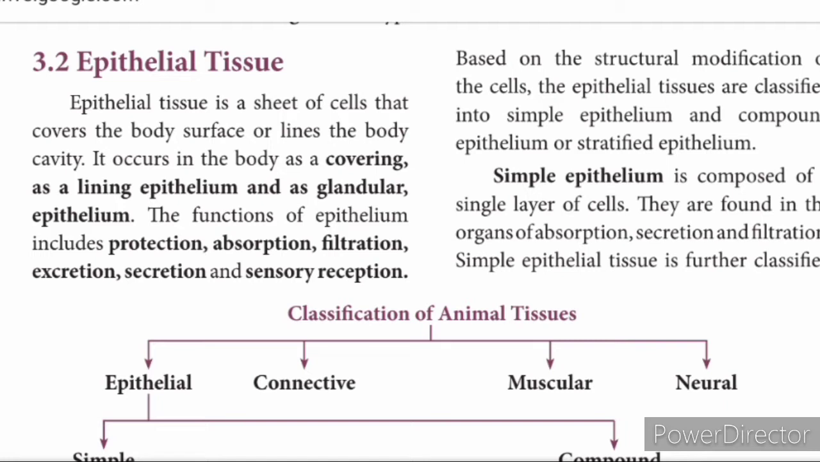Secretion is a function. The glandular epithelial tissues secrete sweat and sometimes oil. And filtration occurs in the case of excretory organs. Simple tissues are further classified.